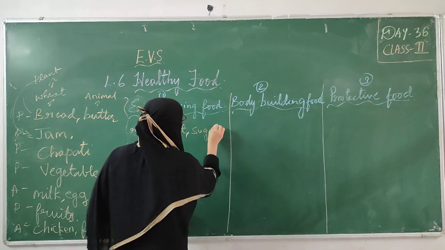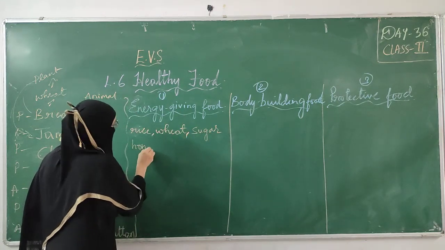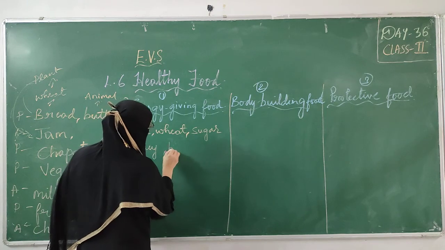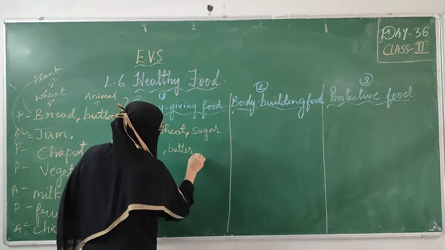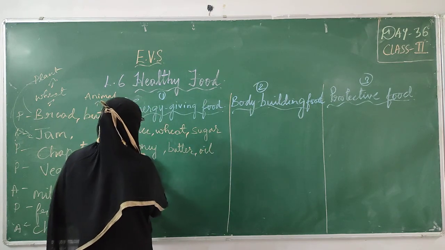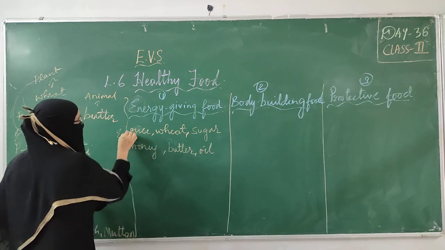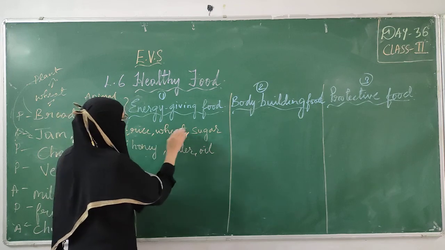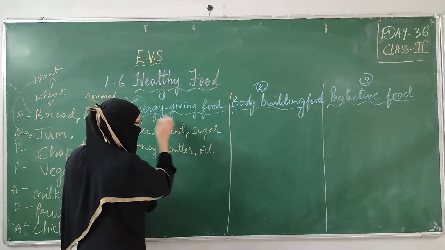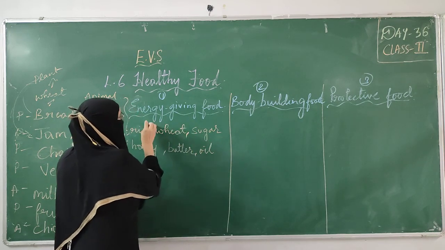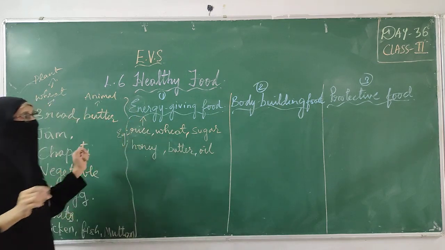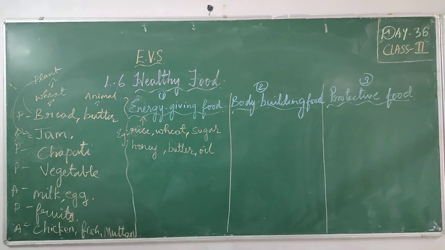So these are some of the examples of energy giving food. If you eat rice, wheat, sugar, honey, butter, oil, these kinds of food, it gives you what? This kind of food gives you energy.